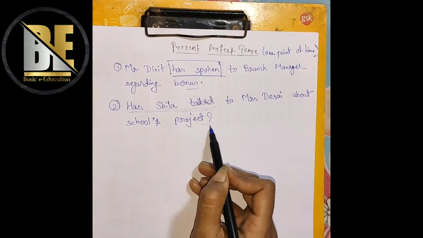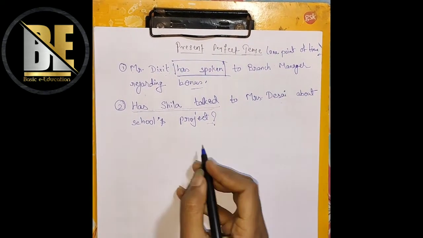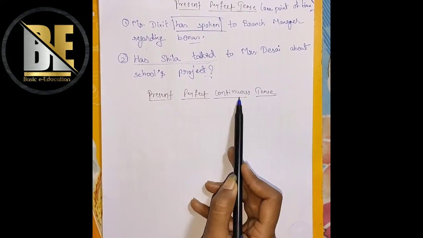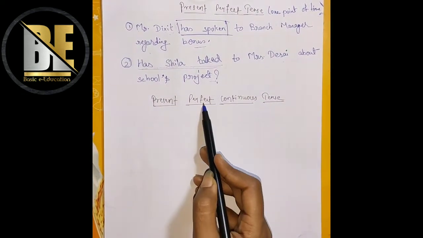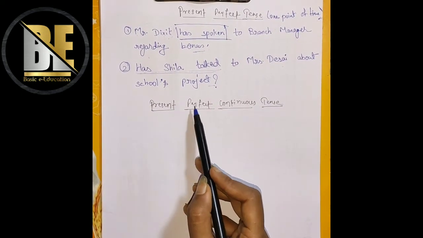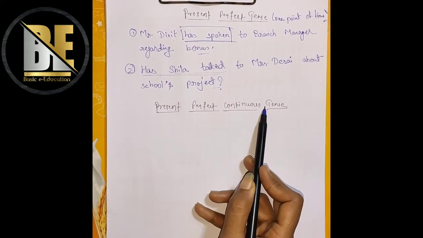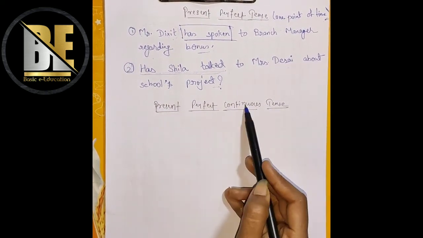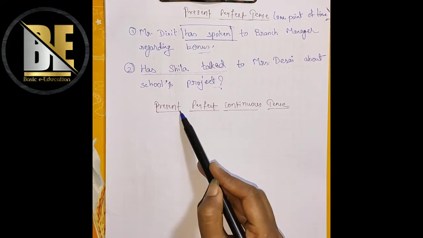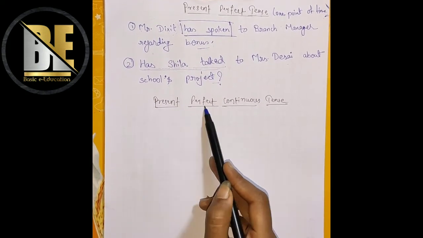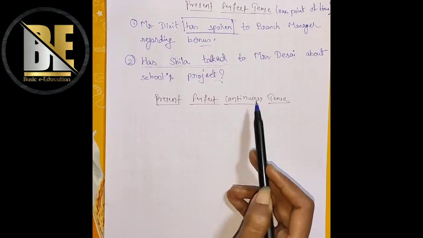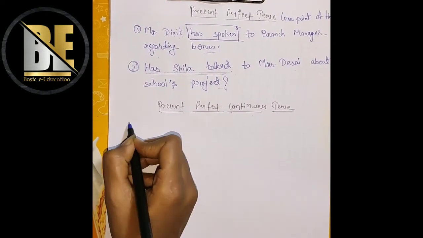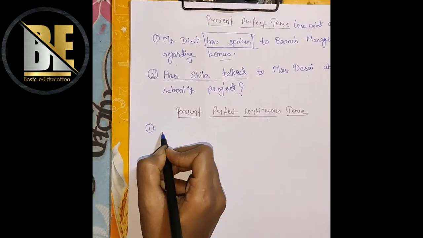So our next tense is present perfect continuous tense. In the beginning of this video, I have told you that the present perfect continuous tense is a combination of our previous two tenses, that was present continuous tense and present perfect tense. So it is a combination of two tenses. The word combination means we are going to merge two tenses in a singular form. So let's see the example.